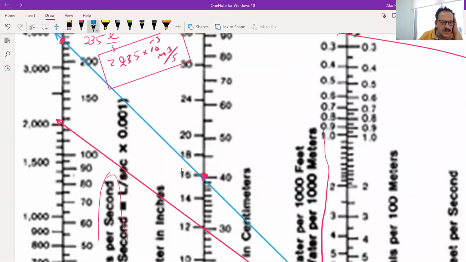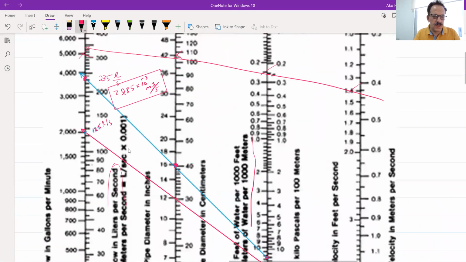This is 100, this is 110, 120, 125. So 125 liter per second, and this will be the second flow.